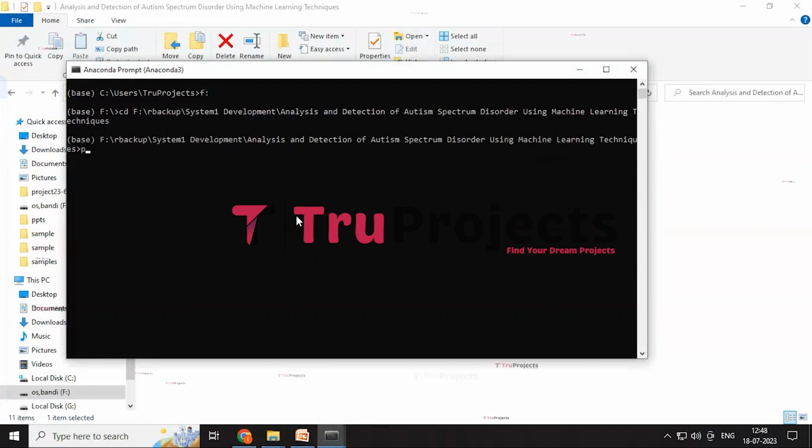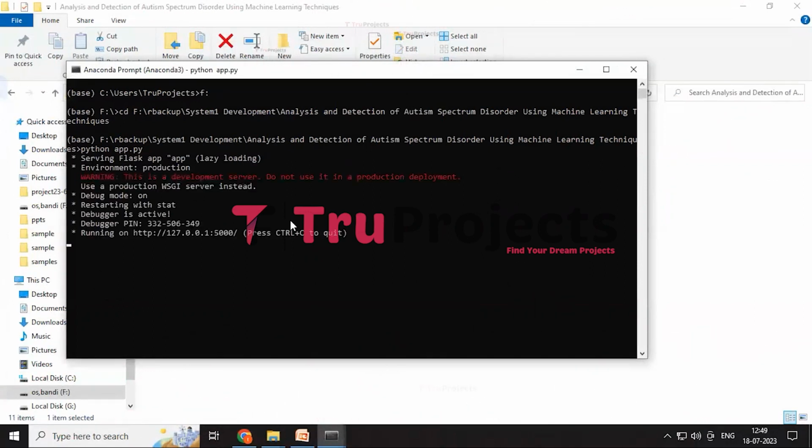After this we need to write another command, that is python space app.py. This command is used to execute the Python script and perform the runtime check for any syntax errors or logical issues. And then click on the enter button. After running this app.py file, the Flask framework will host the application locally at the default address like this. And we need to copy this local link provided by the framework and paste it in any web browser.